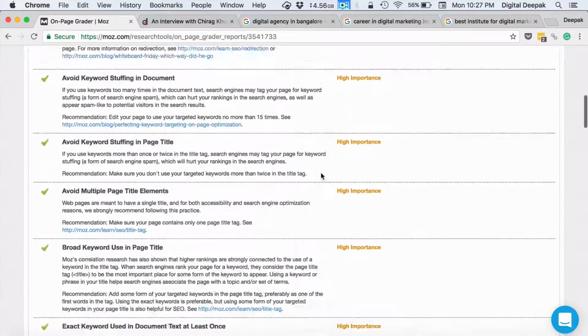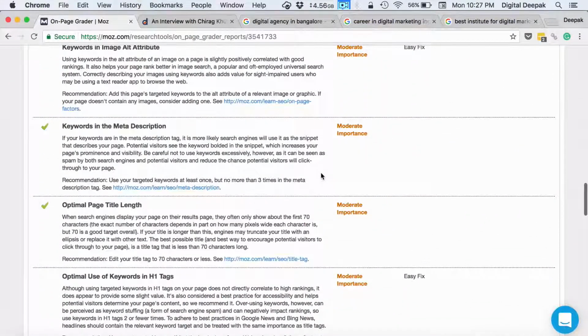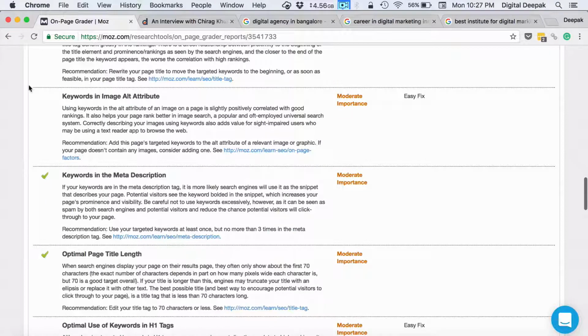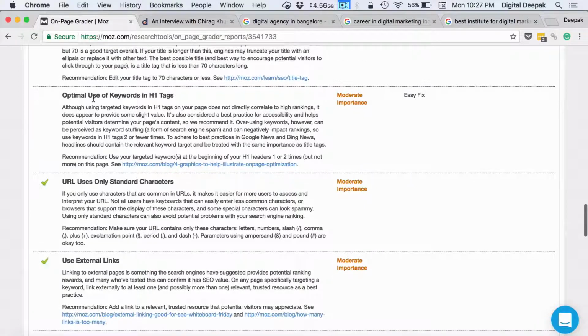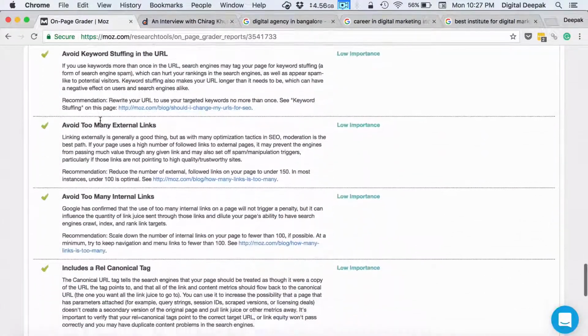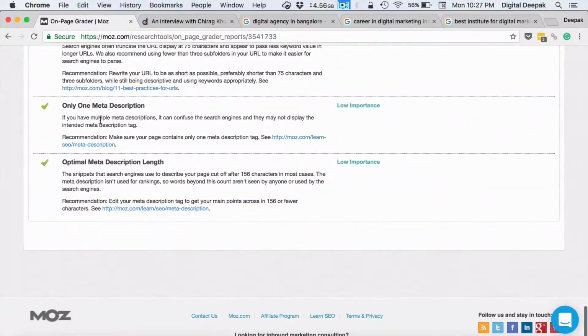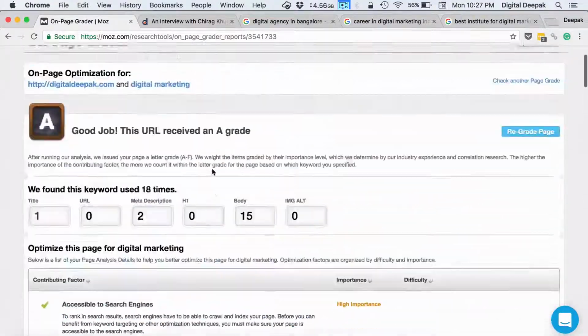and here you can see a lot of suggestions related to SEO. For example, here you can see that keywords in image alt attribute is not there in my blog, so that is not having a tick mark here. So optimal use of h1 tags I can go ahead and fix. So basically I would recommend that you go over all these different criterias.